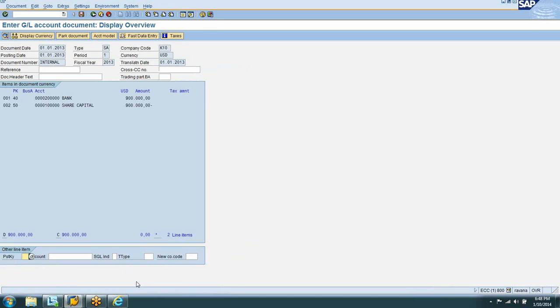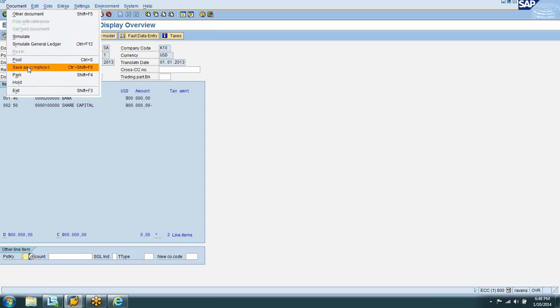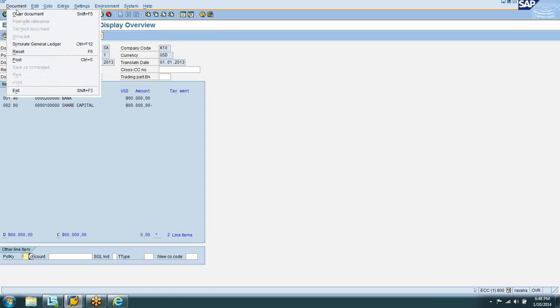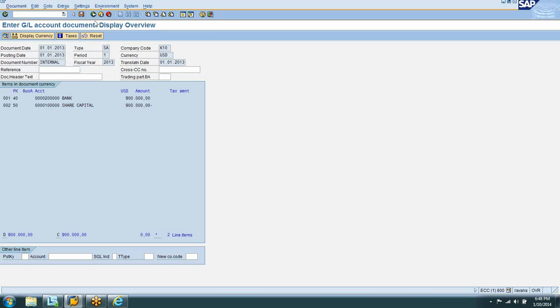So now I can post, right? Yeah, try it. Let me see. First reset it. Go to Document on the top menu, and then reset. Simulate first, on the top. Okay, now post it.